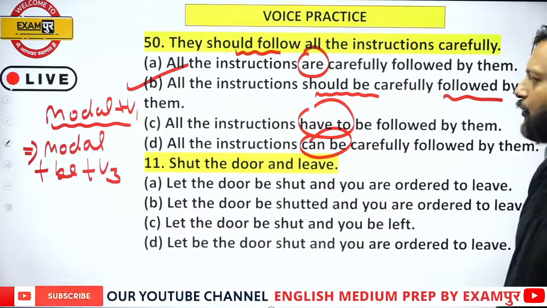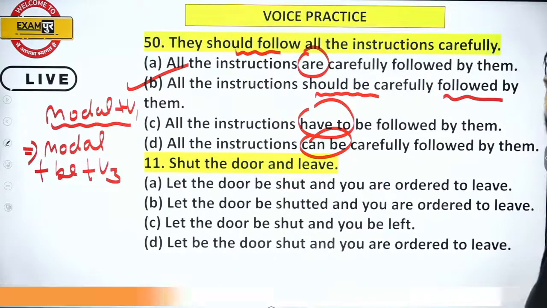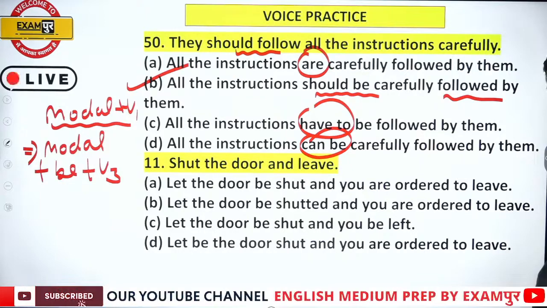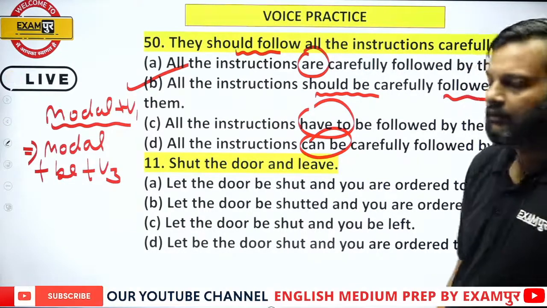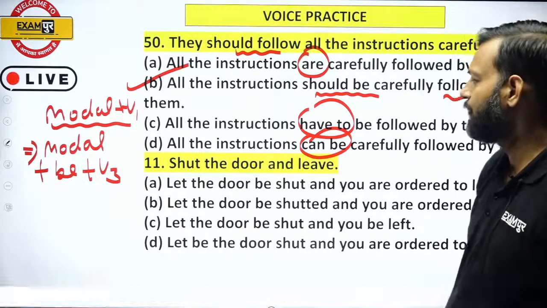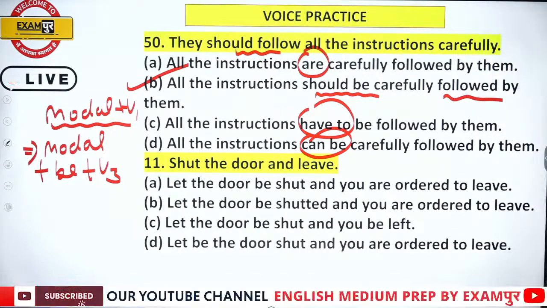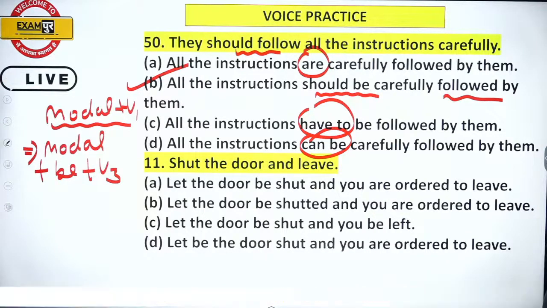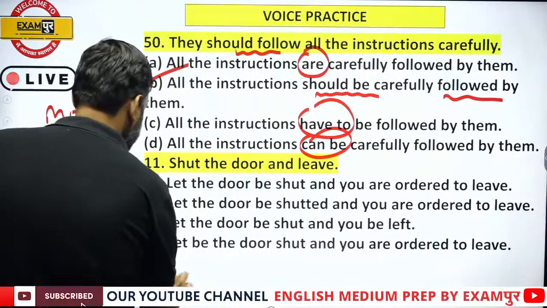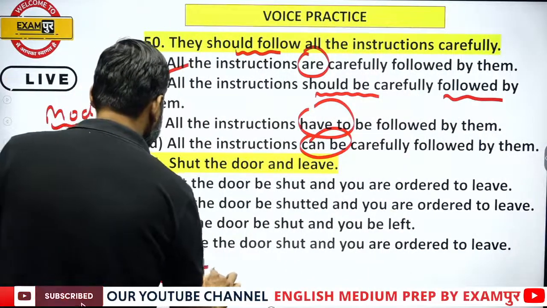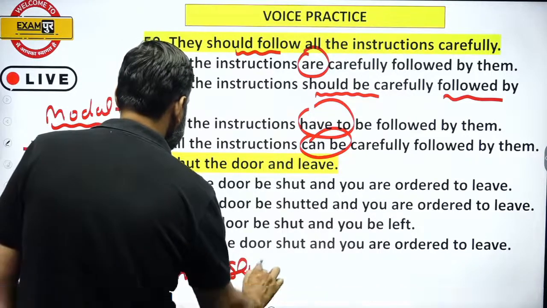Okay. Now question number 11. What is the answer of question number 11? Shut the door and leave. See, all three forms of shut are same.